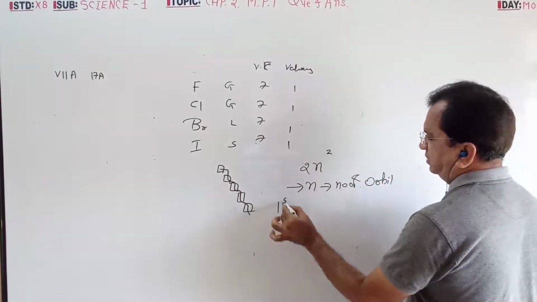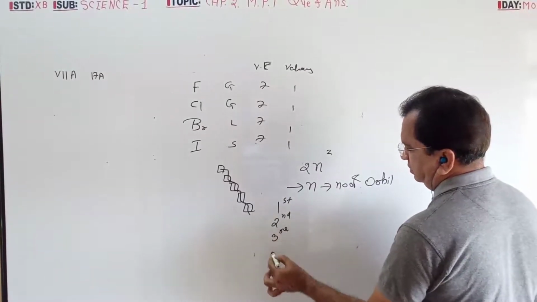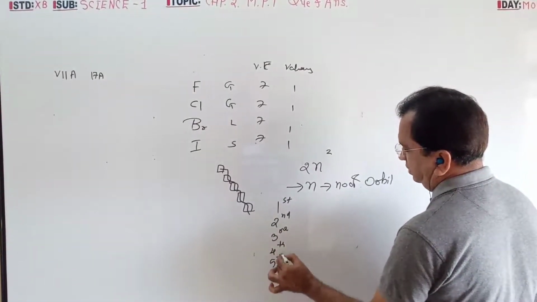Suppose first orbit, second orbit, third orbit, fourth orbit, fifth orbit.